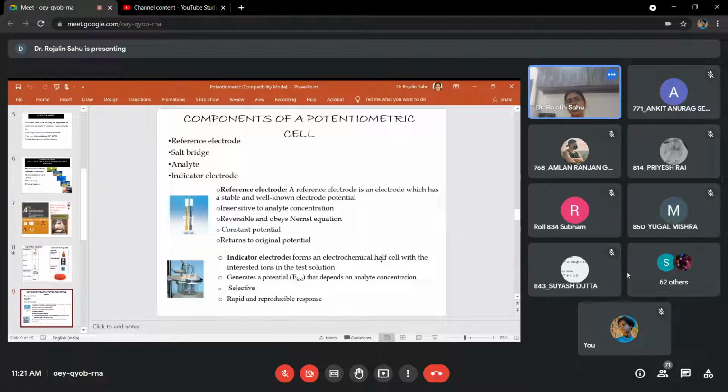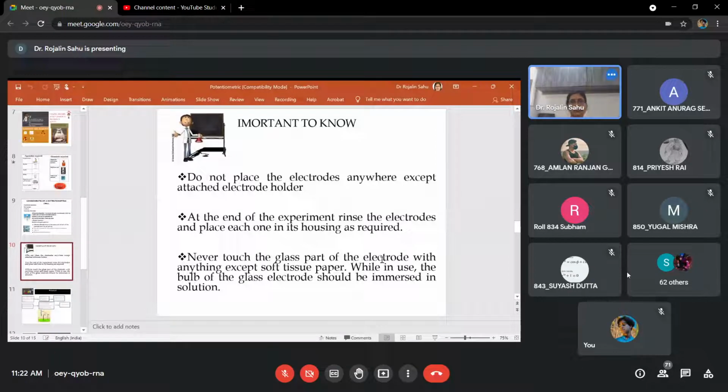Indicator electrode: this will form an electrochemical half cell with the ions in the test solution. Here we have taken platinum. Sometimes carbon electrodes, glassy carbon electrodes, are also used, which will form a half cell with the test solution, where the analyte is changed and the electron transfer is occurring. That will be indicated by the indicator electrode, and the reference electrode will form the other half cell. When the complete cell is formed, then the EMF will be measured by your instrument.